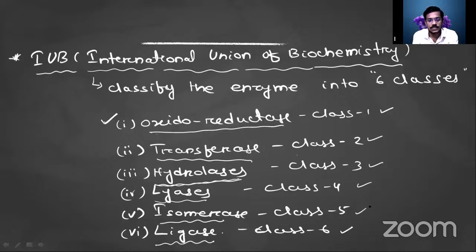So these are the 6 different classes of enzymes, classified by the IUB, the International Union of Biochemistry. In the next class, we will start from these different classes of enzymes, beginning with class 1 enzymes. Okay, thank you.